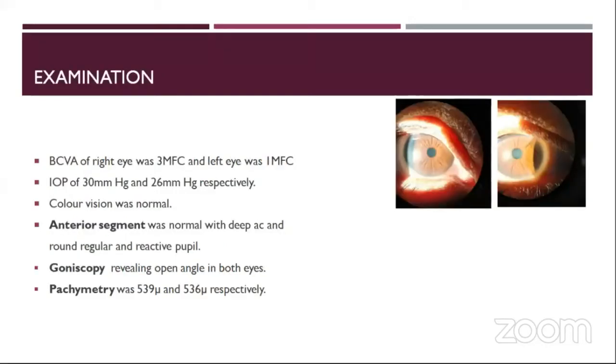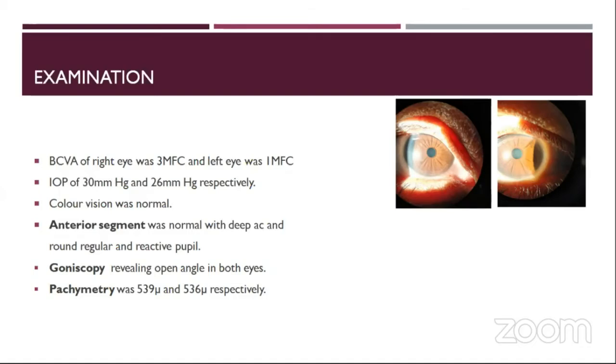On examination, his best corrected visual acuity of the right eye was 3 meter finger counting and left eye was 1 meter finger counting. His intraocular pressure was 30 mmHg and 26 mmHg of right and left eye respectively. Color vision was normal. Anterior segment was normal with deep anterior chamber and round, regular and reactive pupil. Gonioscopy revealed open-angle glaucoma in both eyes,